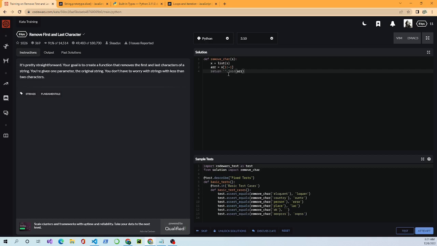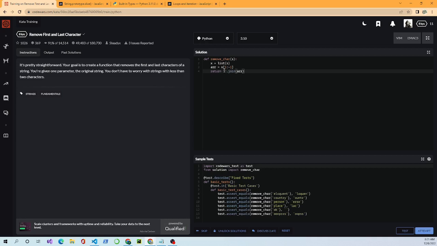So this is the same thing. I create a list, which is kind of like an array in JavaScript. I created a list out of the string parameter, and it's x. Then I use some slicing on that list.